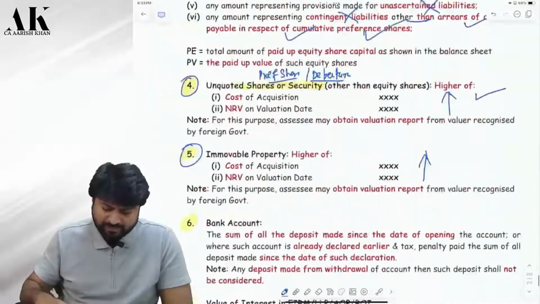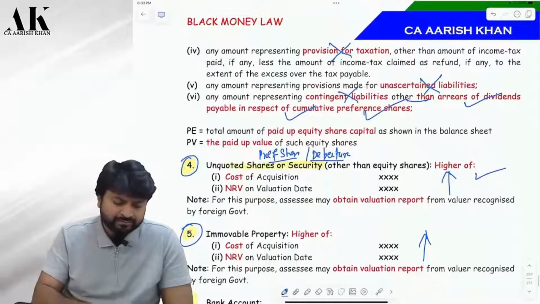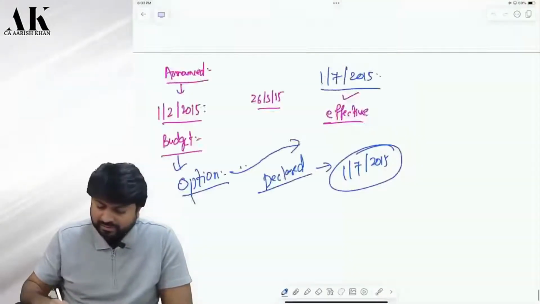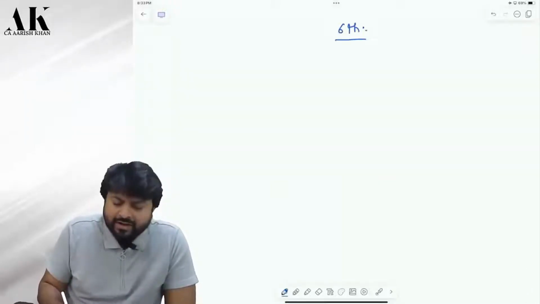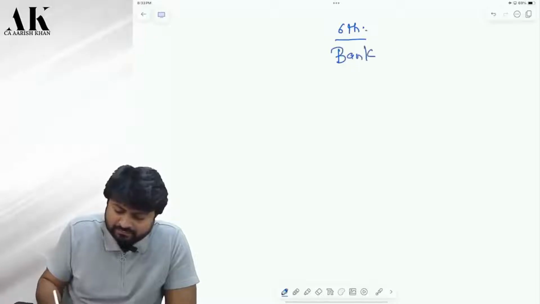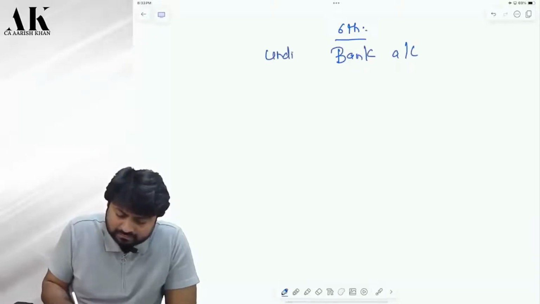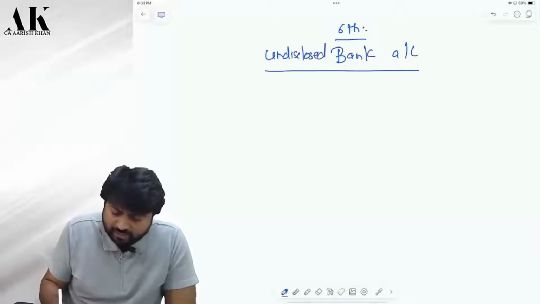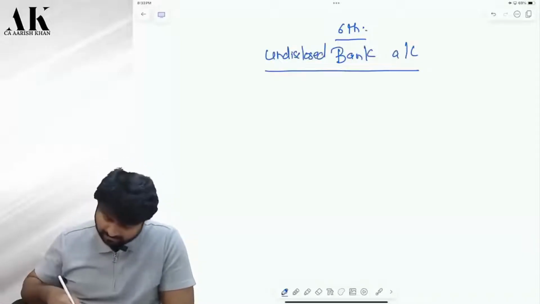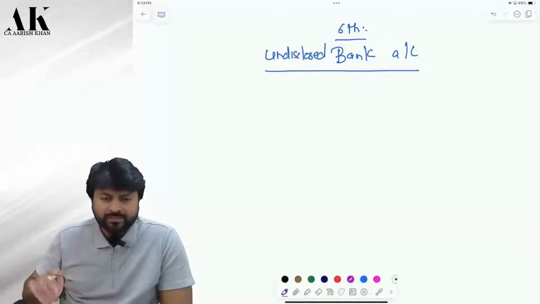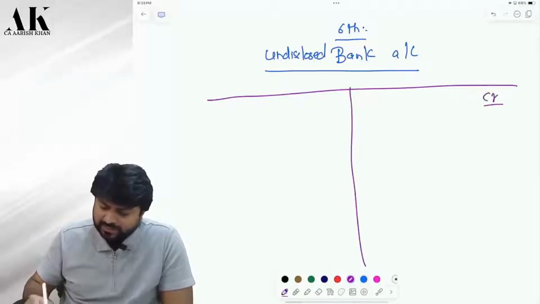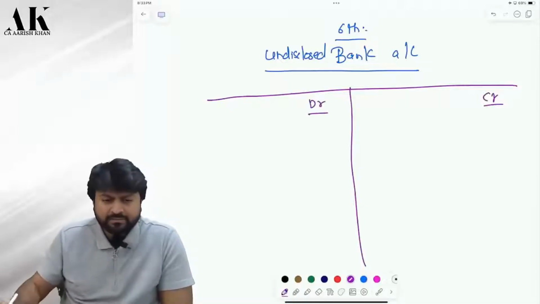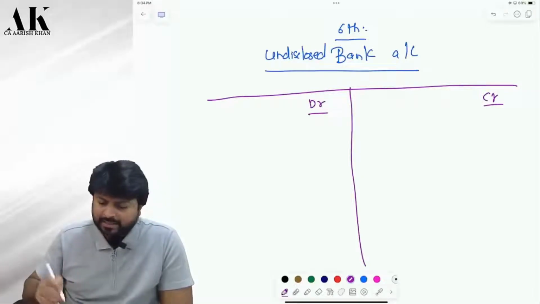Now, coming back to the valuation. How many assets have we valued so far? 5 assets. Let's talk about the next asset, the 6th one. The 6th one is a very different kind of asset. That is a bank account. Undisclosed bank account. The rule is very simple. For an undisclosed bank account, this is the credit side of the bank account. This is the debit side. This is your bank account, Palani.